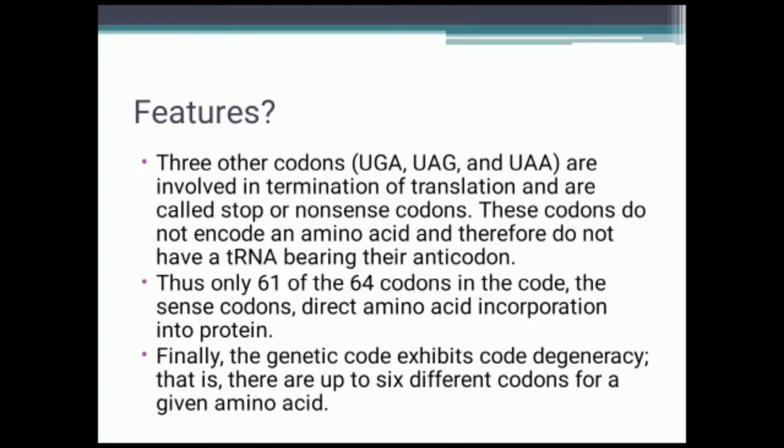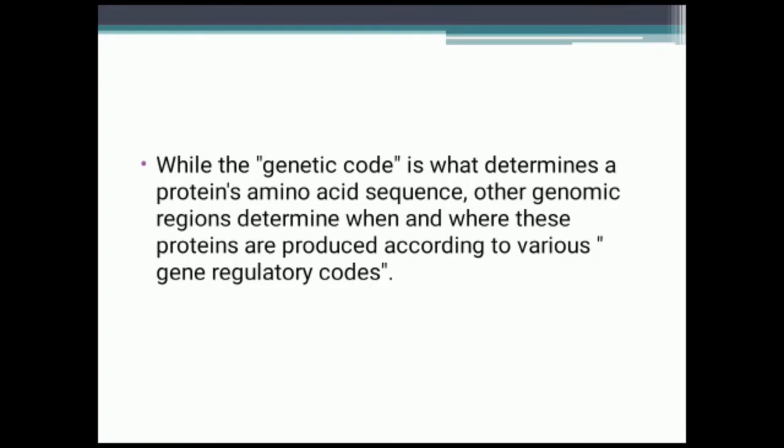While the genetic code determines a protein's amino acid sequence, other genomic regions determine when and where these proteins are produced according to various gene regulatory codes.